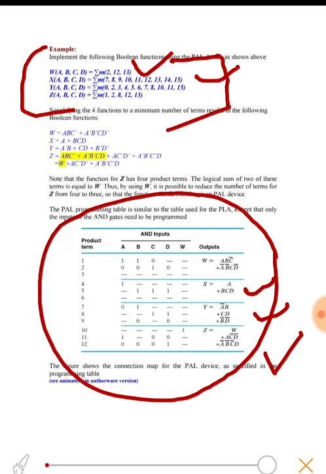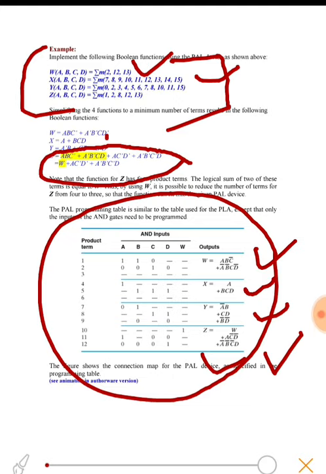Since we have z, this is the function z, in which we can see that the function in yellow is w, so we can replace that function by w over there. So it becomes w, and w is already written over there. So these are the minterms used to implement these 4 functions.